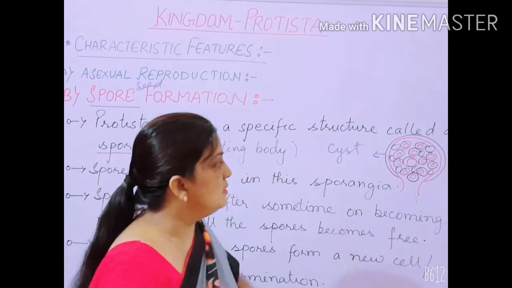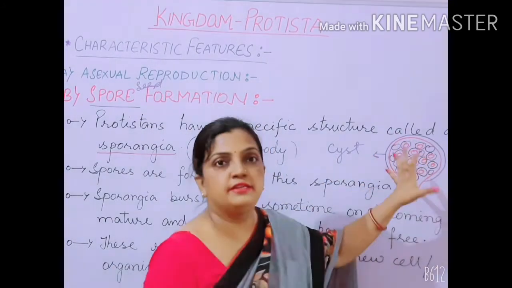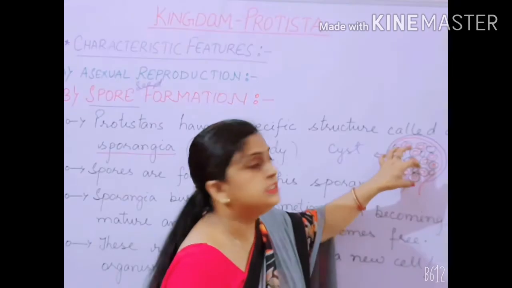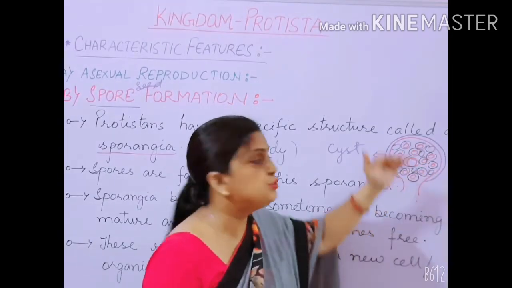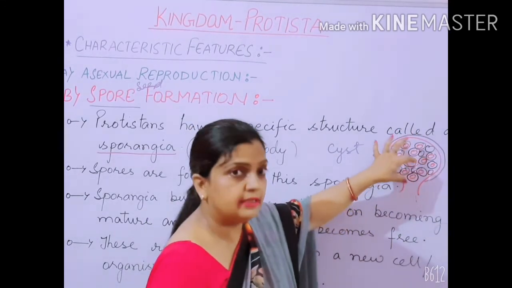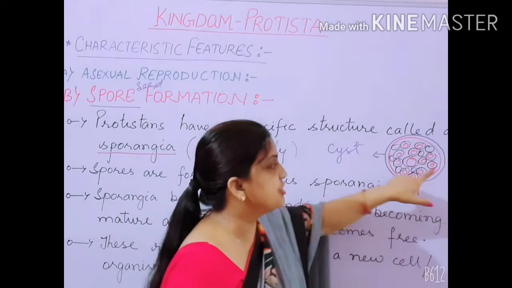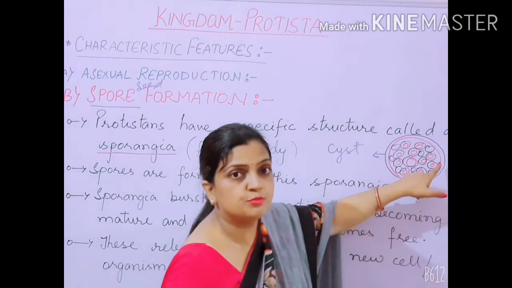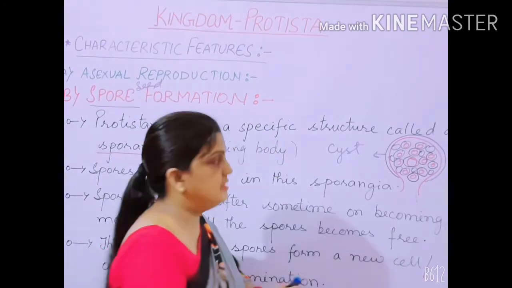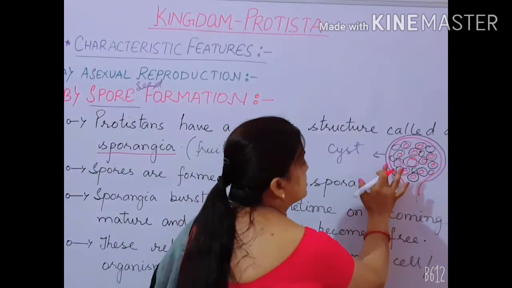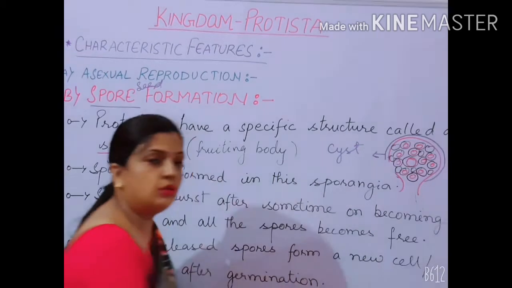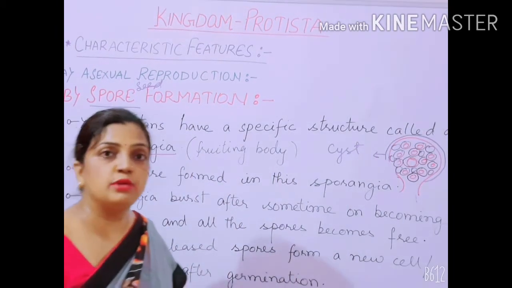Now what will happen? A pressure will be created inside, and the spores will try to move outside. Due to the pressure exerted on the wall of the sporangia and the wall of the cyst, this wall will get burst, and when the wall bursts, all the spores will be released.